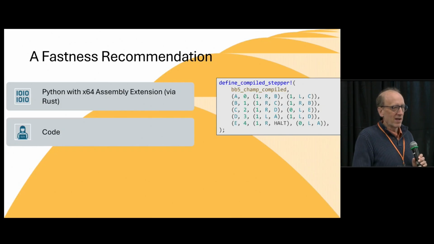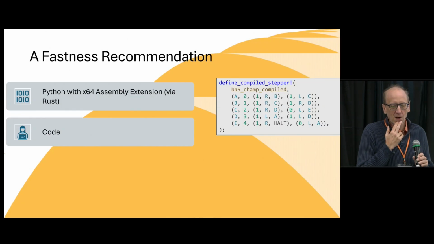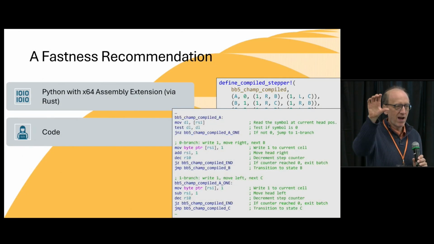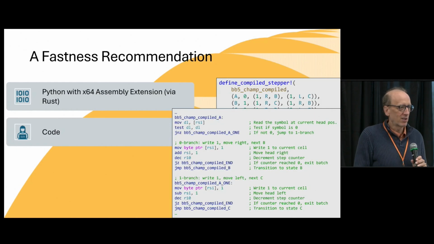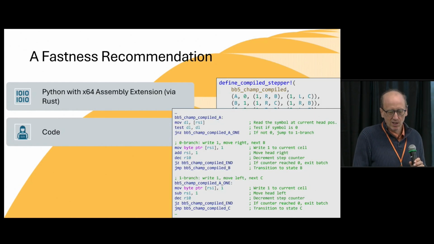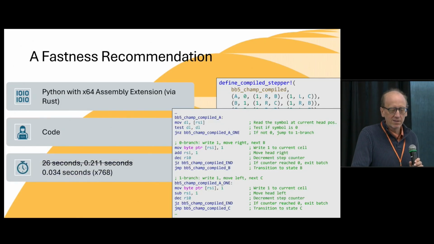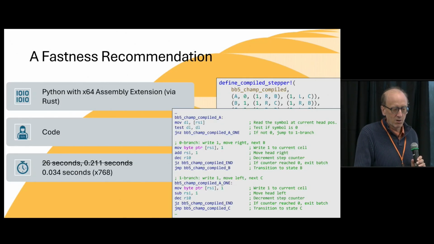I'm going to do that via Rust because that's the way I know how to do it. The code looks kind of nice at first. This is Rust code using what's called a macro, but this macro expands at compile time and turns into one block of assembly language code like this for each state in the Turing machine. But it works. If we run this compiled assembly language, we can run this Turing machine in 0.34 seconds.